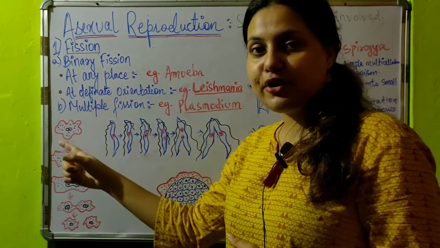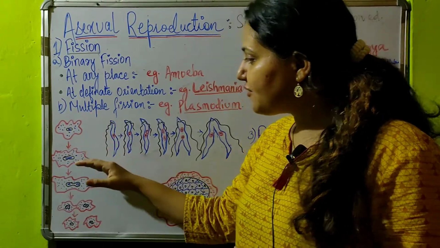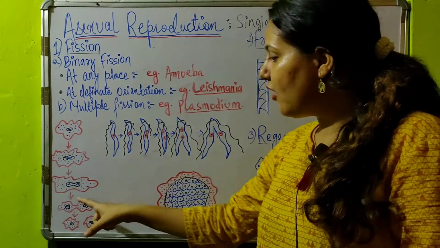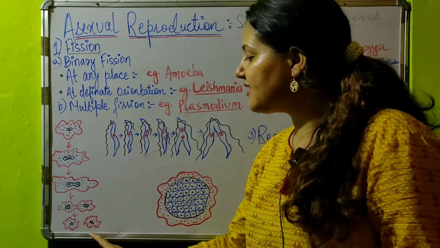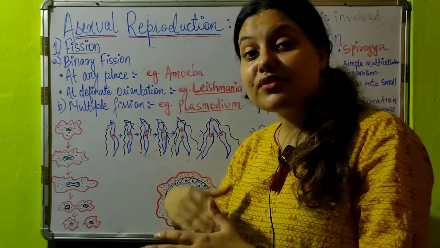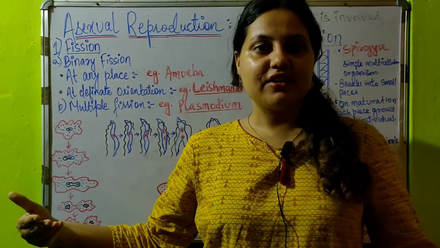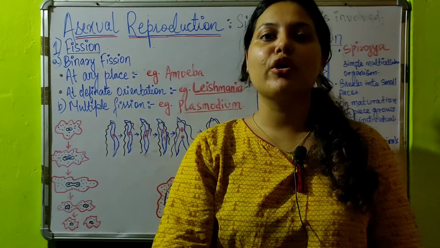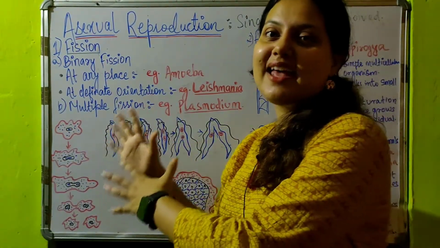You see the cell amoeba, it is a single cellular organism. Now this cell is dividing, it is growing in size, and then the nucleus is dividing. And here there is a furrow formation in the cytoplasm, and there is a formation of two daughter cells. Means in this cell, no matter from which side it divides, or even if it goes longitudinally, there is no problem with this. It can divide from any place.